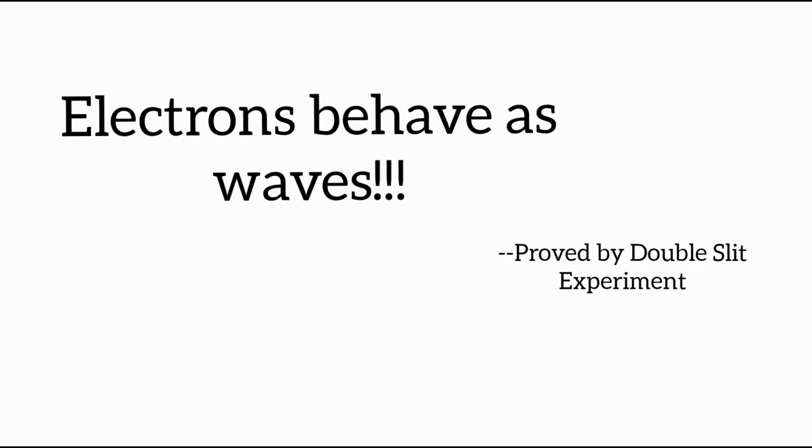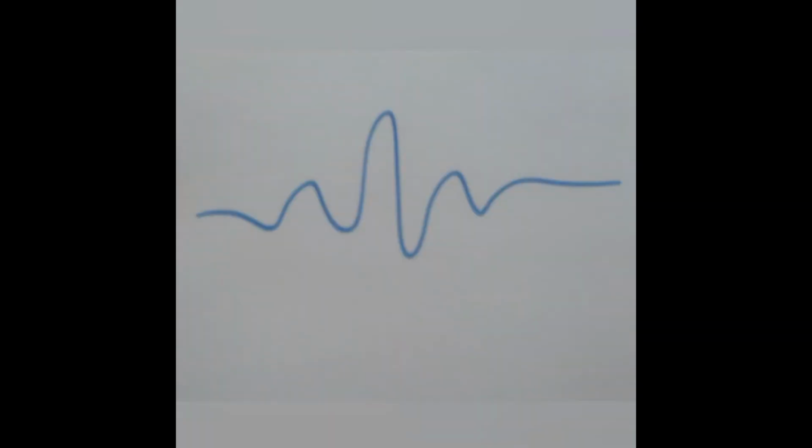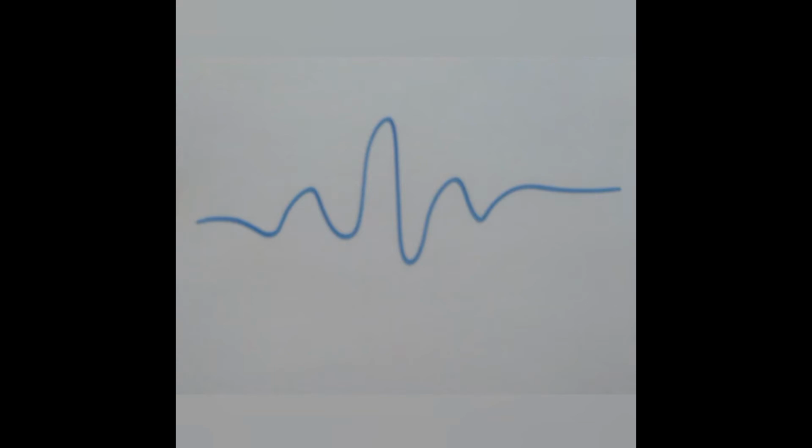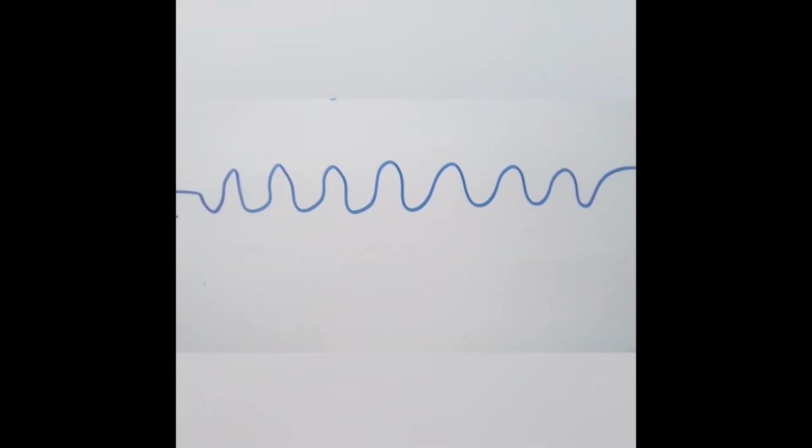We usually don't refer to electrons as particles, but rather as waves at the quantum level. Then, by what means can we measure them if they're like waves? To solve this problem, we use something we call a wave function, that is a mathematical description that helps us to depict the properties of electrons. The amplitude helps us to know the position, and the wavelength to know the momentum of the electron. But we cannot know both at the same time.